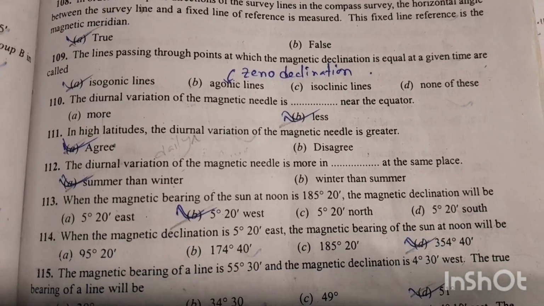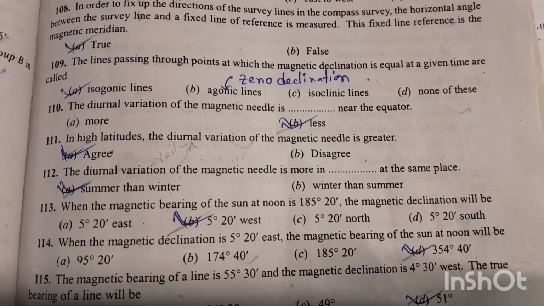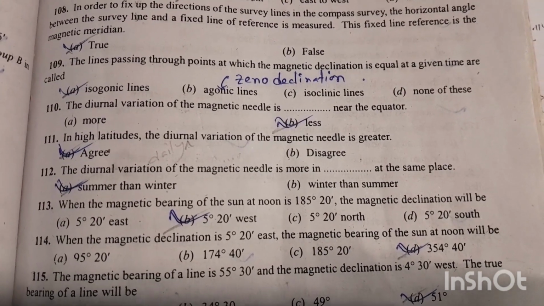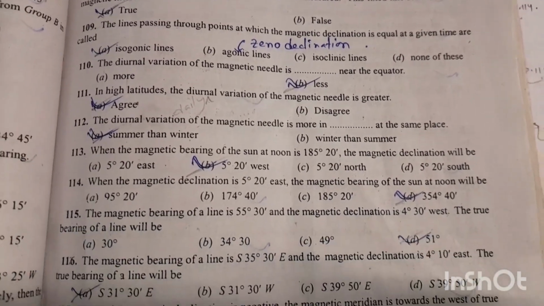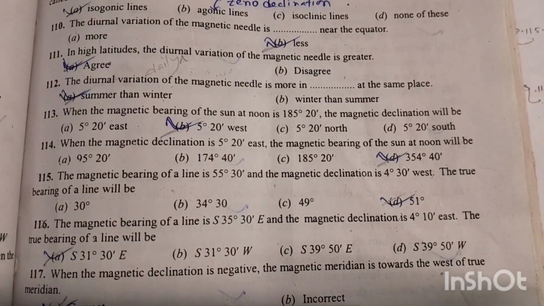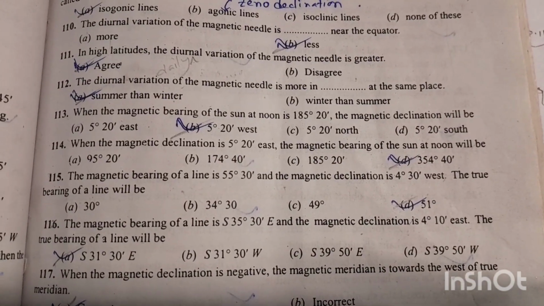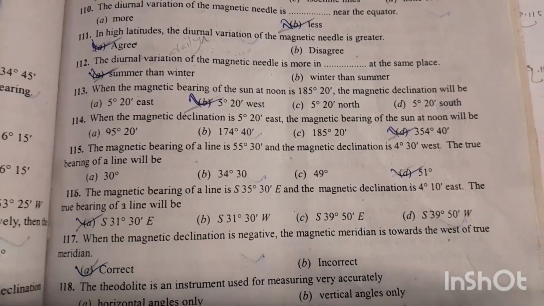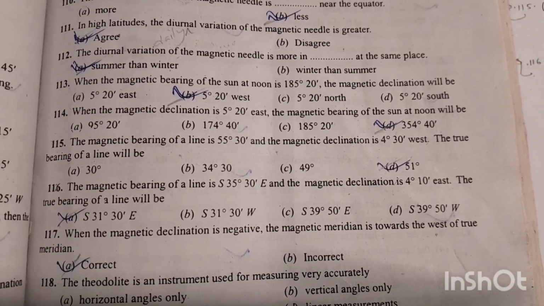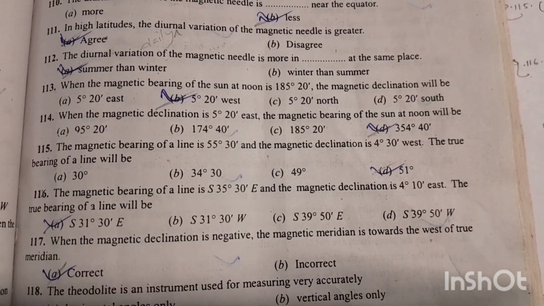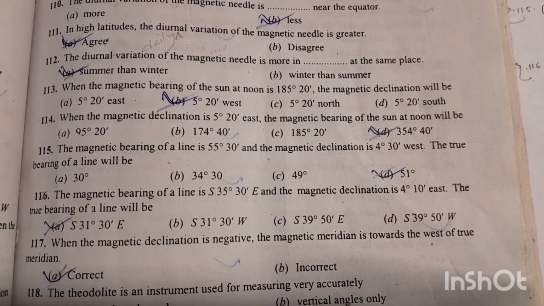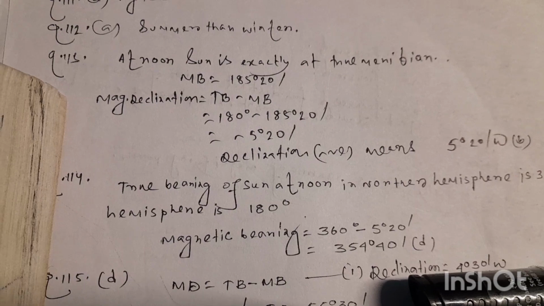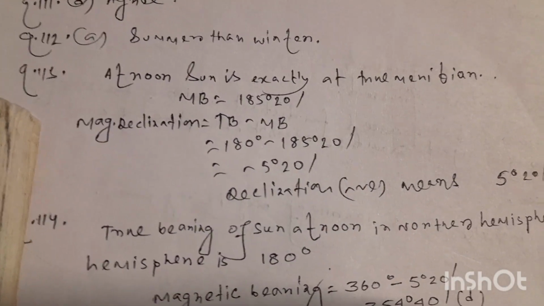Question number 111. In high latitudes the diurnal variation of the magnetic needle is greater. Agree. Option number A is the right answer. Question number 112. The diurnal variation of the magnetic needle is more in summer than winter at the same place. Option number A is the right answer. Question number 113. When the magnetic bearing of the sun at noon is 185 degree 20 seconds, the magnetic declination will be at noon. Sun is exactly at the meridian, at the true meridian.